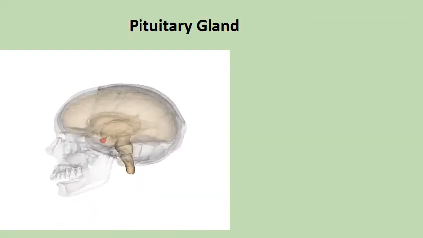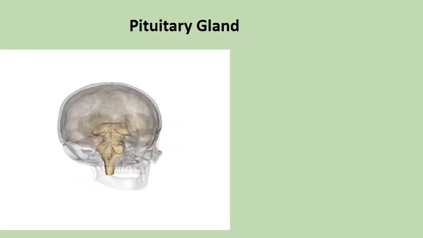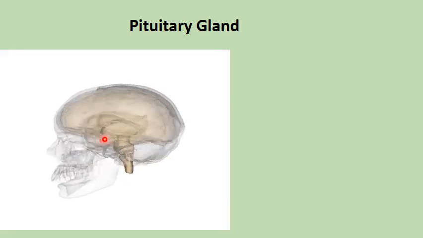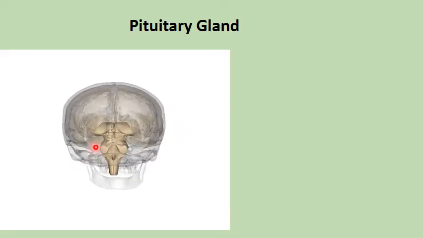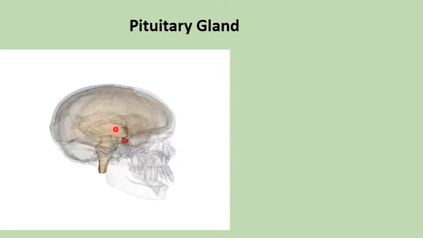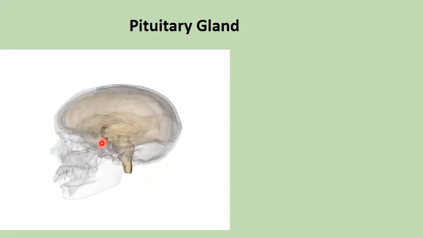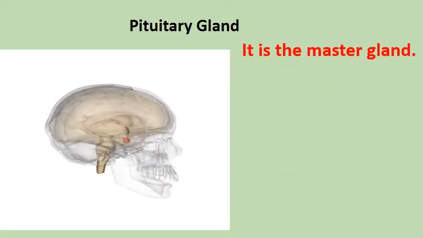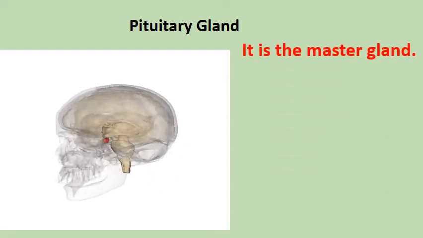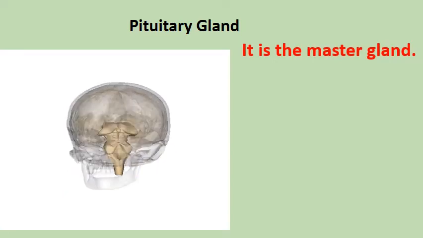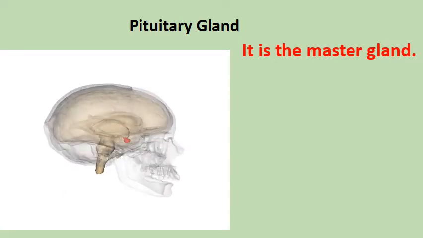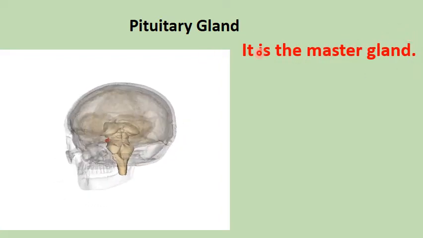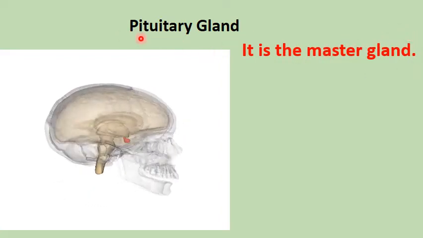Now let's begin with the pituitary gland. So as you can see, where is the pituitary gland located? If you look at this, you can see that over here, the red spot, this is the pituitary gland. It's inside our brains. So it is the master gland. We call it the master gland. So whenever you hear the word the master gland, always remember that they are talking about the pituitary gland.